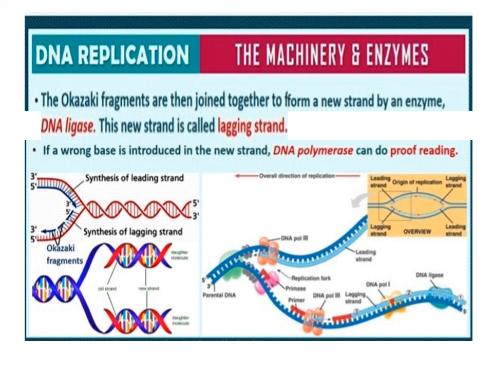The Okazaki fragments are then joined together to form a new strand by an enzyme, DNA ligase. This new strand is called lagging strand. If a wrong base is introduced in the new strand, DNA polymerase can do proofreading.